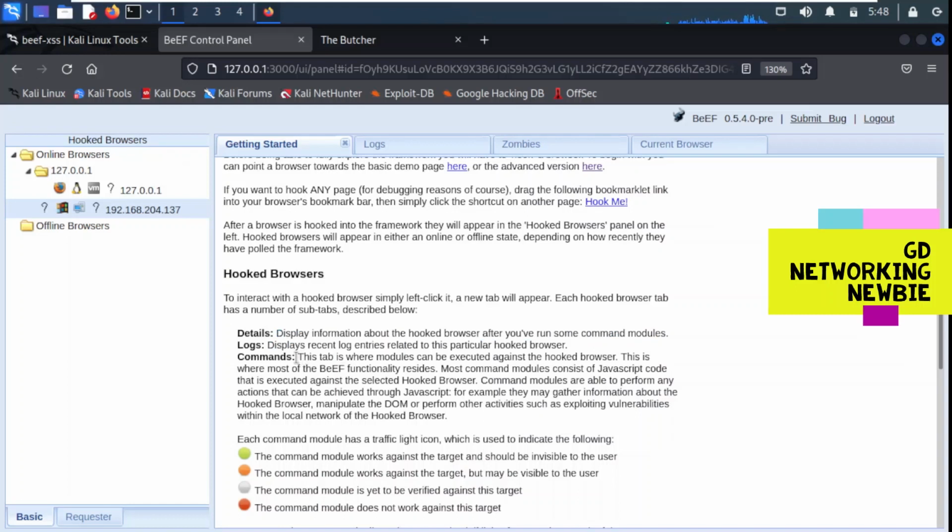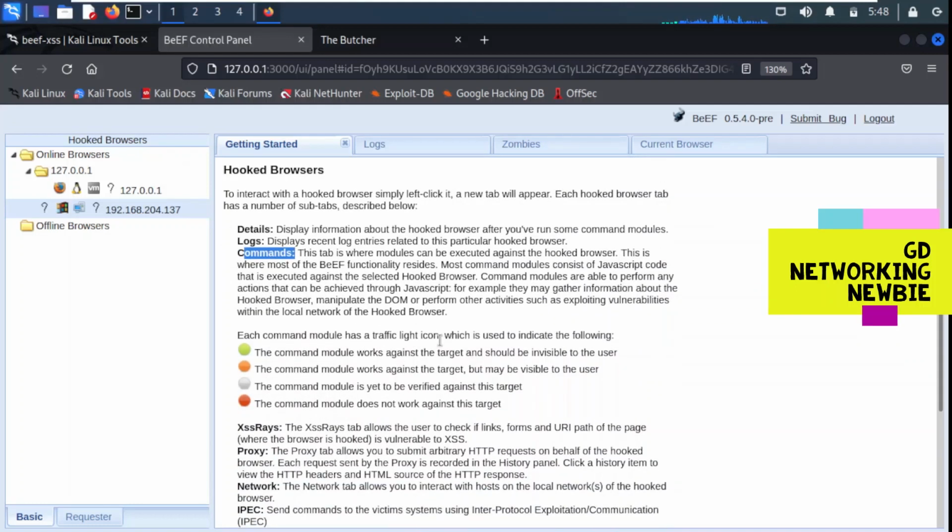Then we have commands, so we will be playing with these commands. This is the tab where modules can be executed against the hooked browser. And you can see each command module has a traffic light icon, which is used to indicate the following. This command module works against the target and should be invisible to the user. So it means if some command modules are in this color, those command modules can be run against the target machine, but they will be invisible to the user. And in this case, these commands will be visible to the users, and these commands are yet to be verified. And then you can also read the rest of the things.